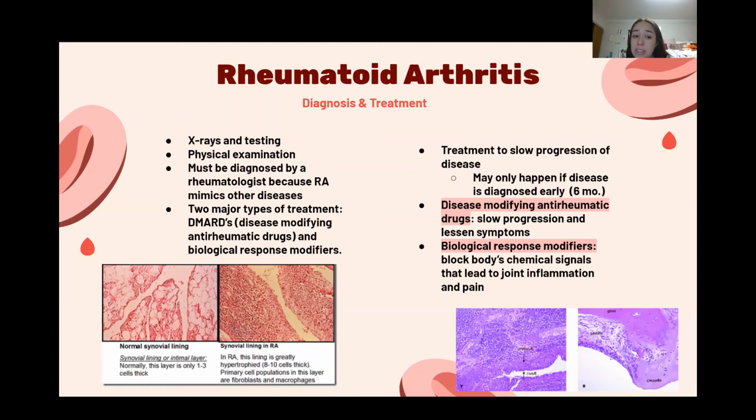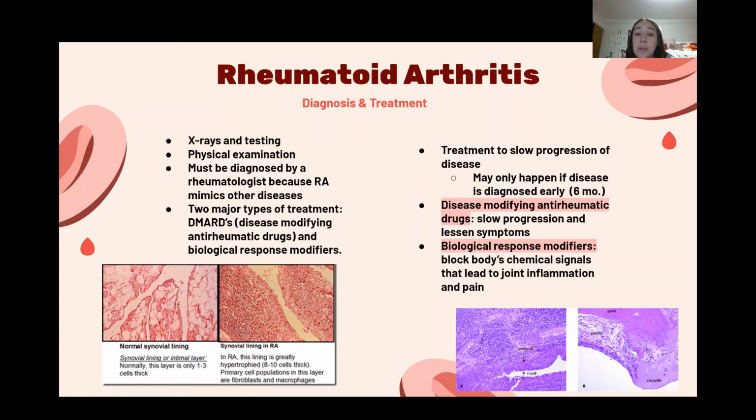In addition to this, it is best for the disease to be diagnosed about 6 months after the onset of symptoms so that the patient can start to receive treatment to help manage the symptoms and the pain. So for rheumatoid arthritis to be diagnosed, patients first have to undergo x-rays and blood testing, and the blood tests are to look at erythrocyte sedimentation because people with the disease tend to have a higher rate of that.